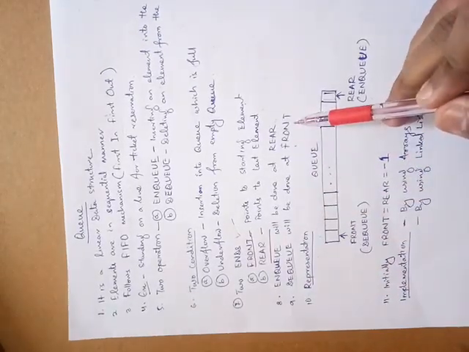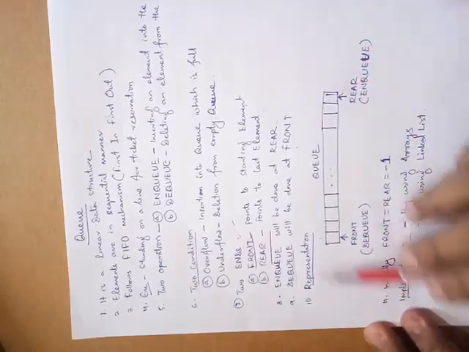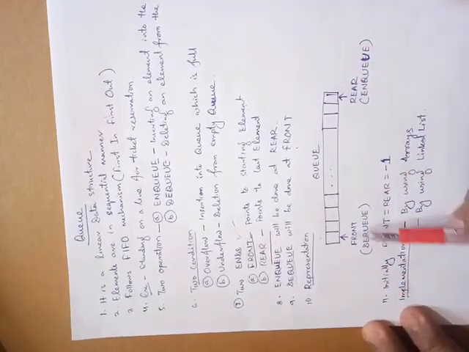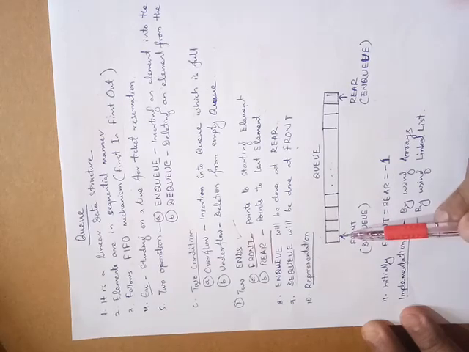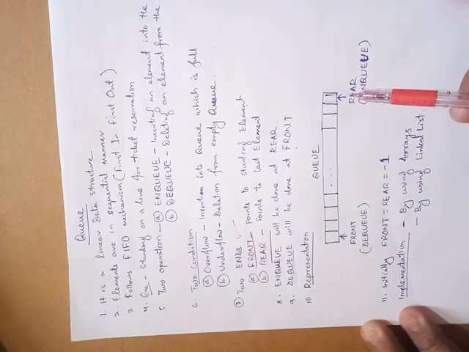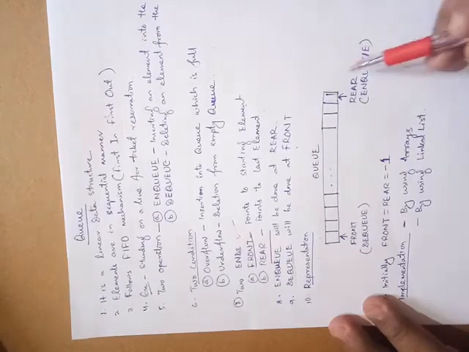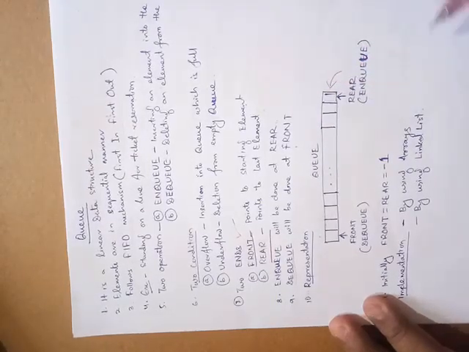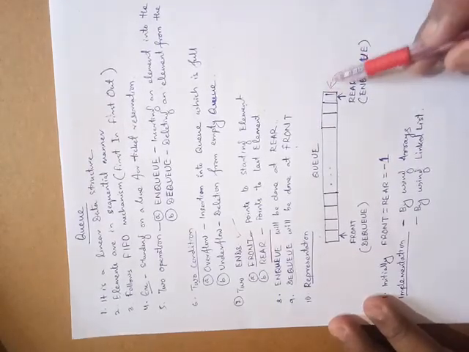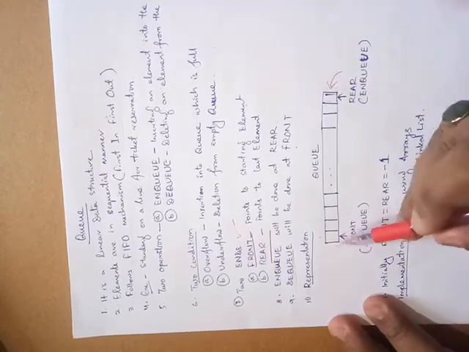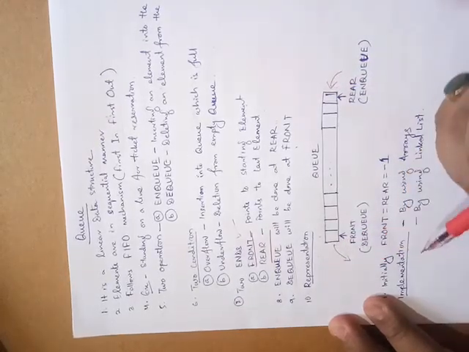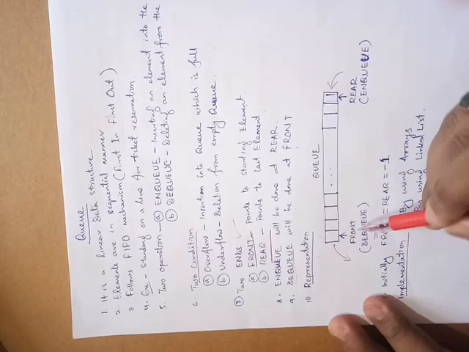Now this is the representation of a queue. We have taken one end as the front end, another as the rear end. The NQ operation, that means insertion, can be done at the rear end, and deletion, that means DQ, can be done at the front end.